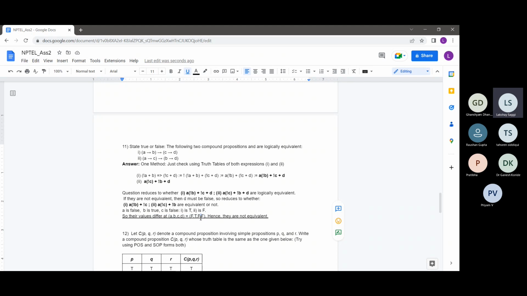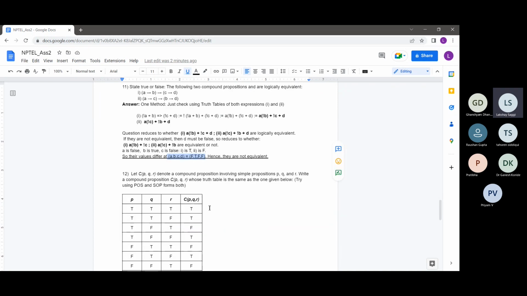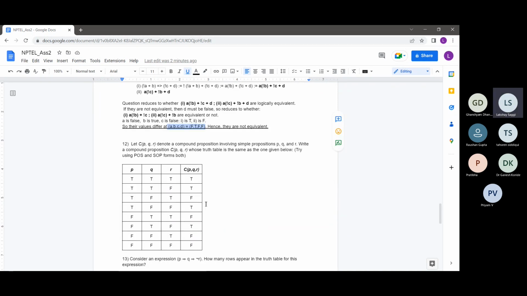For equivalence we need a strong condition, that all the rows must be equal to each other, and for saying that they are not equivalent we just have to find one of the rows which is not equal, and then we are done. Even if at one row we are able to find different truth values, we can say that they are not logically equivalent. But if we have to show that something is logically equivalent, then we have to say that all the rows must be equal to each other.